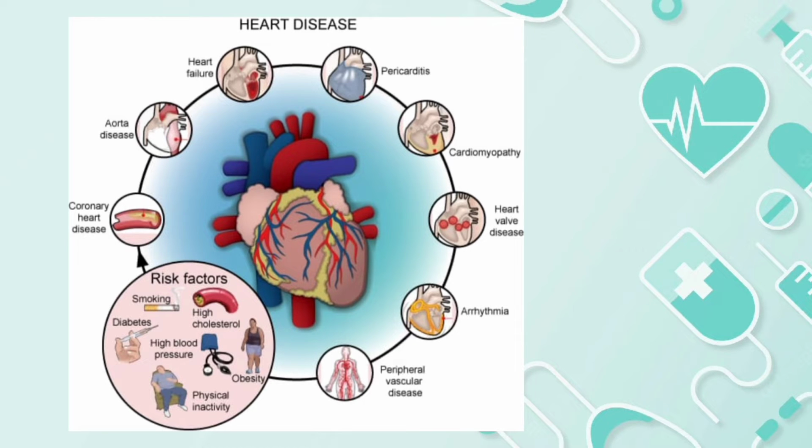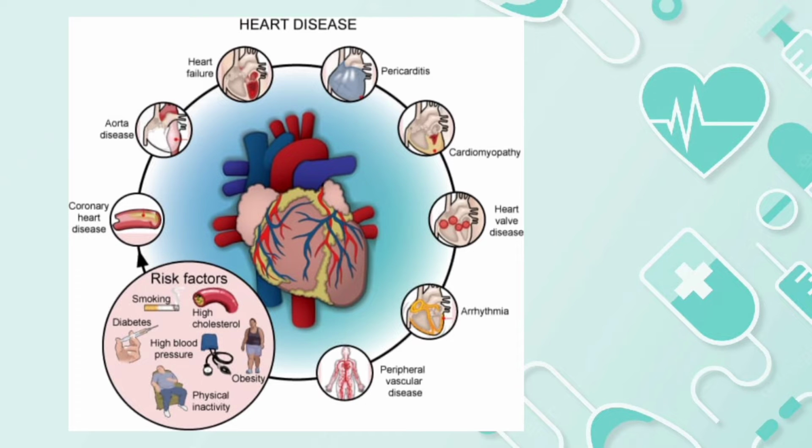Heart failure. Heart failure is a chronic progressive condition in which the heart muscle is unable to pump enough blood to meet the body's need for blood and oxygen. Basically, the heart cannot keep up. Coronary heart disease, a disease in which there is a narrowing or blockage of the coronary arteries. Aortic disease, it is a type of heart valve disease. In aortic valve disease, the valve between the lower left heart chamber and the main artery to the body doesn't work properly.